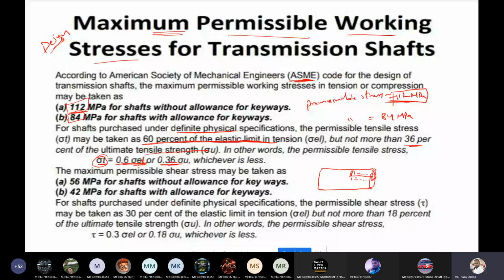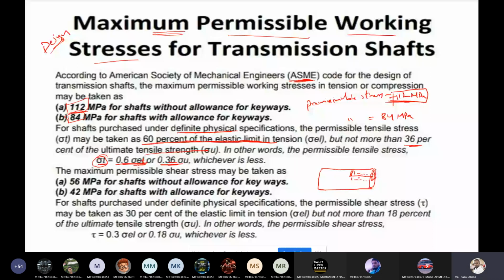Okay. So see here, without slot means it is a fully solid shaft. There is no breakage. At that time, what happened? The allowable stress will be somewhat more. Whatever the stresses we are designing, that will be more because there is no breakage. There is no discontinuity of the material.